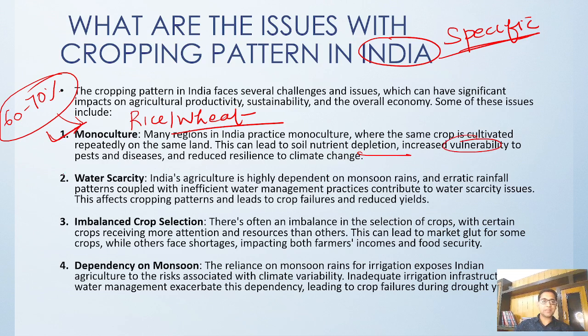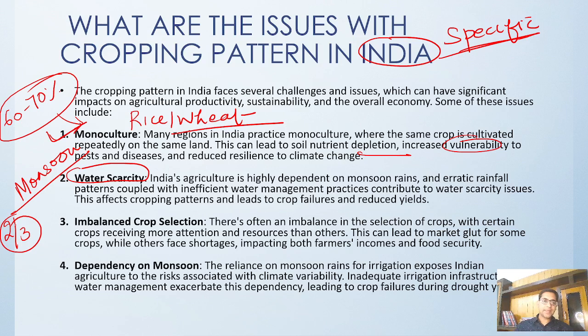Water scarcity, because India is heavily dependent on monsoon, and there is a dire need of canals, tube wells, and various other things. Still, two-thirds of the farmers depend on the monsoon rain, and because of the erratic rainfall patterns, the water storages are not proper. Everywhere water scarcity is there.